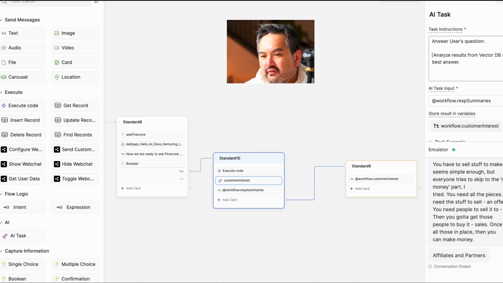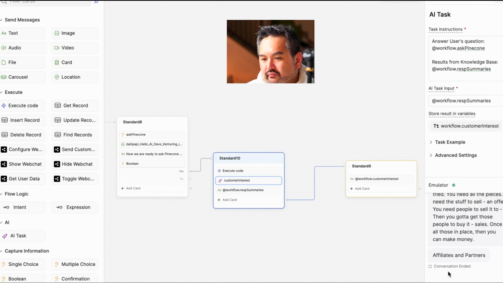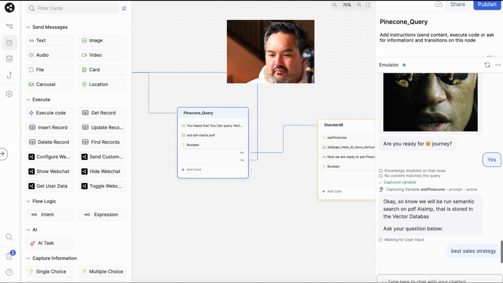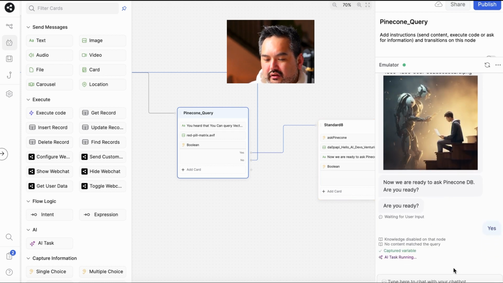Question maybe like this, and results from vector results, results from knowledge base. Yeah, because it knows the knowledge base API knowledge base are here. Cool. Let's try. Ask question below. Best sales strategy, right? Boom. Yes, let's go. Boom. Here you go.